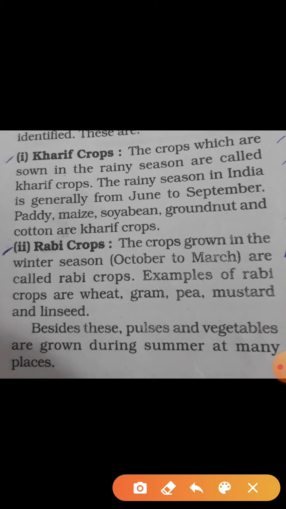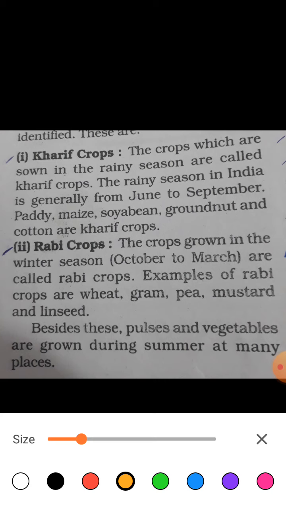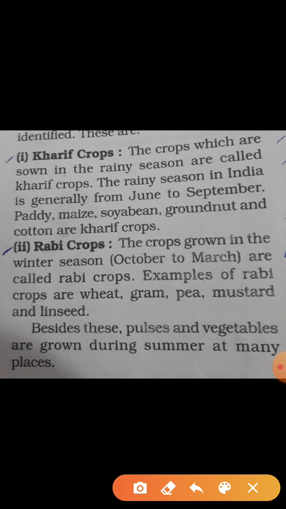Okay. Now children, besides the Kharif and the Rabi crops, we have one more crop, that is the Zaid crops. Okay, you can see here in this para, besides these pulses and vegetables, there are different crops grown in summers also at many places. As it is not in your NCERT book, the Zaid crops, but in almost every school, Zaid crops come. So in detail, we can know Zaid crops.